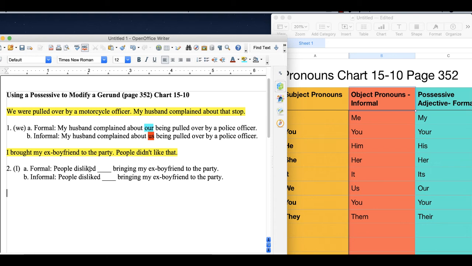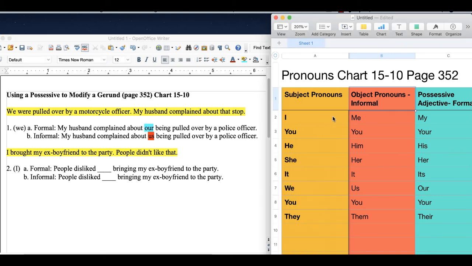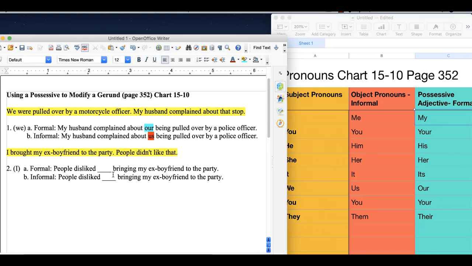Okay, so let's put this into a sentence and see what it looks like. People disliked who? Well, we're talking about I, so let's go to the I column. And let's go to the possessive adjective, so we're going to use my here. Okay, so people disliked my bringing my ex-boyfriend to the party. Sounds kind of strange, doesn't it? Because it's super formal. So we'll say people dislike my bringing of my ex-boyfriend. And we'll see my bringing of my ex-boyfriend here.